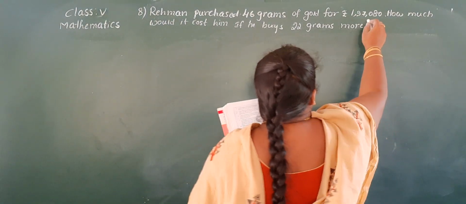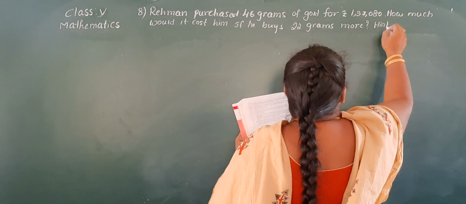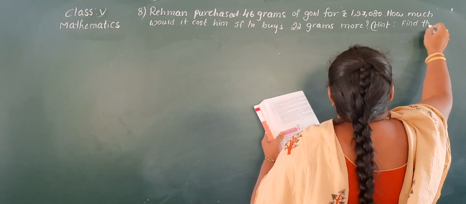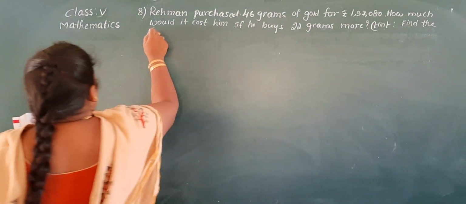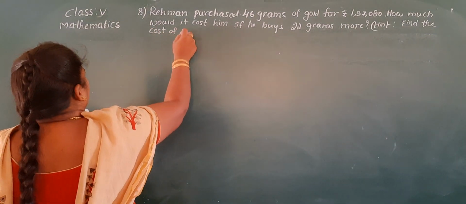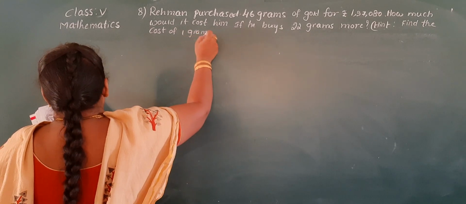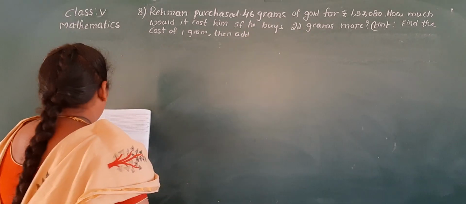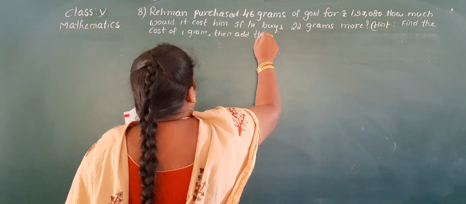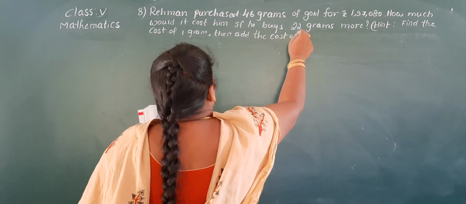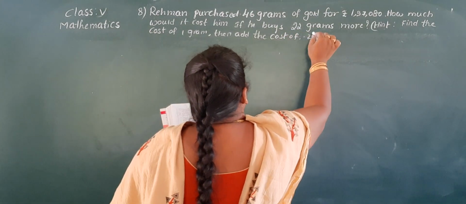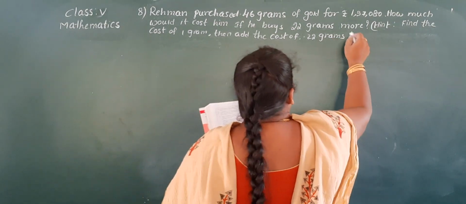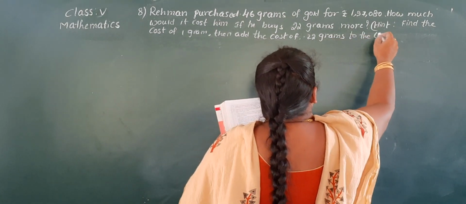They have given a hint. Find the cost of 1 gram. Then add the cost of 22 grams to the cost of 46 grams.